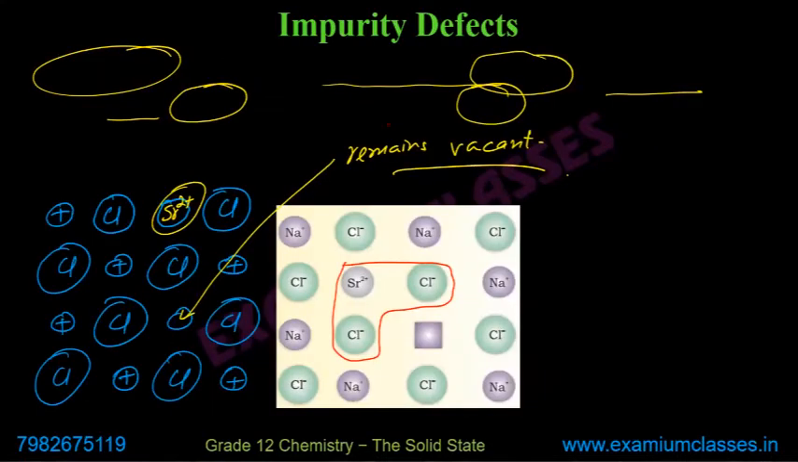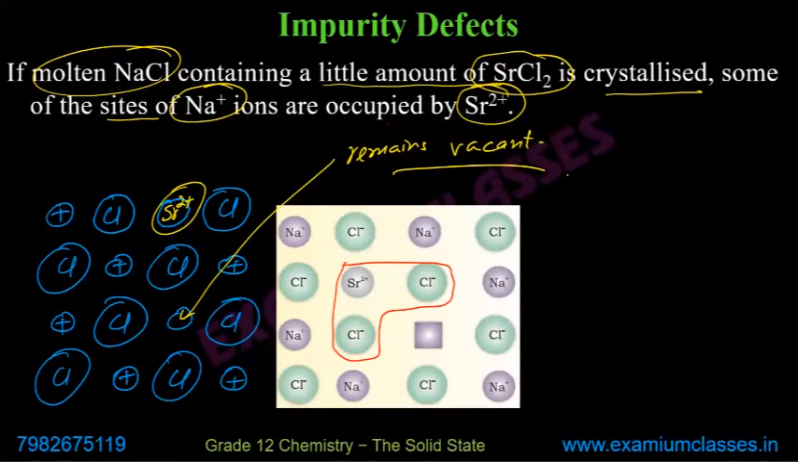But in case of impurity defect, the difference is that if two cations go out and one cation of double the charge gets in, then no anion goes out, but instead a vacancy is created.